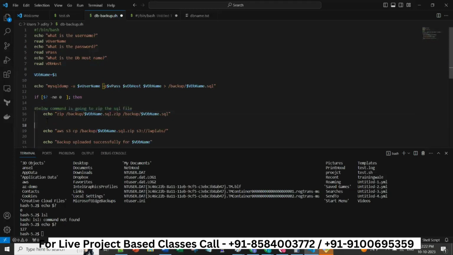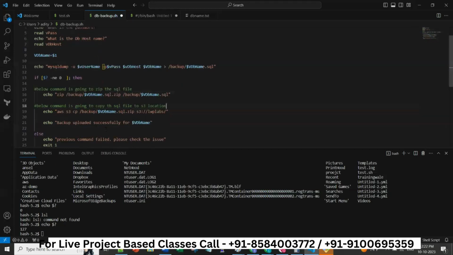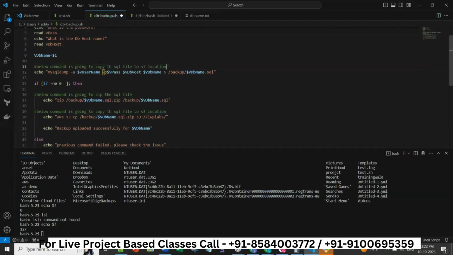Copy, and then you mention here below command is going to copy the SQL file to S3 location. So you are mentioning what this command is doing below. Similarly here you also mention take backup of MySQL.